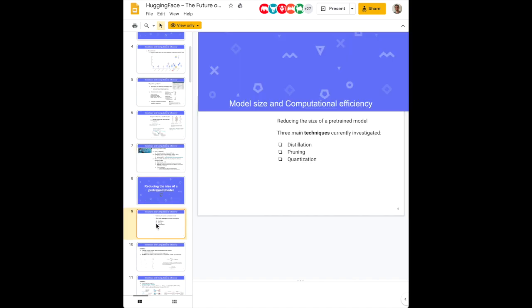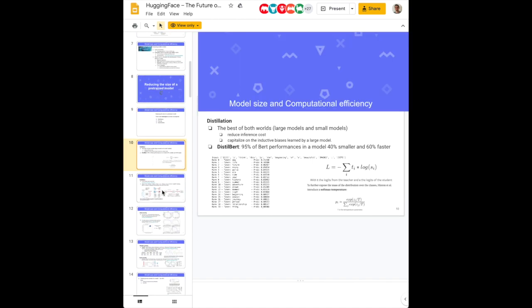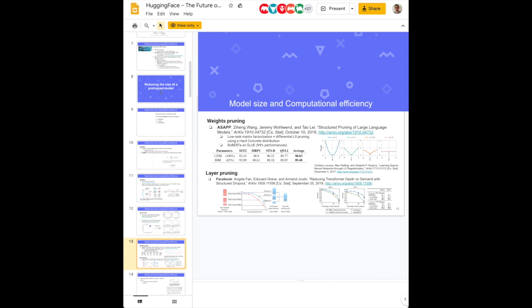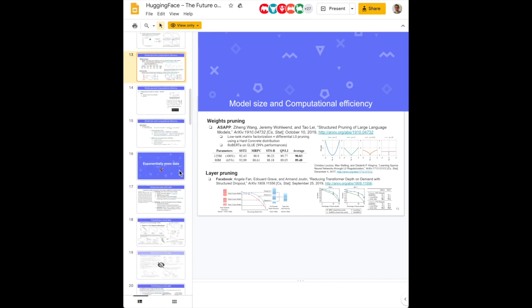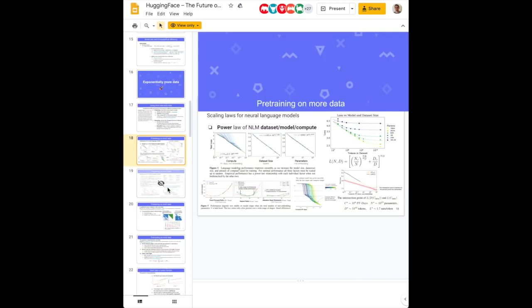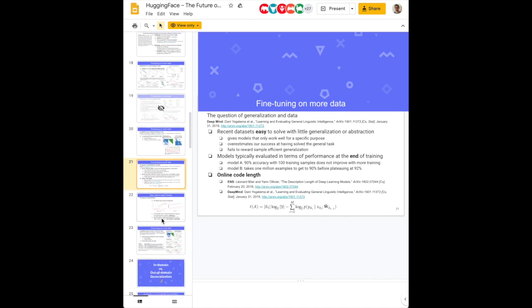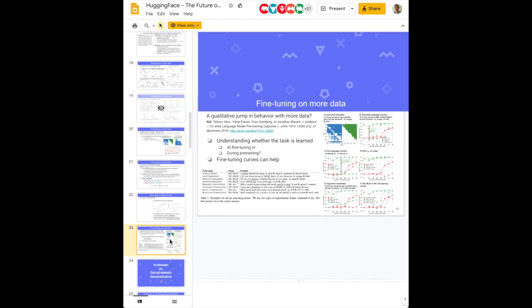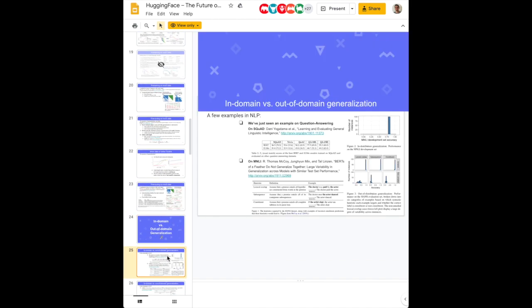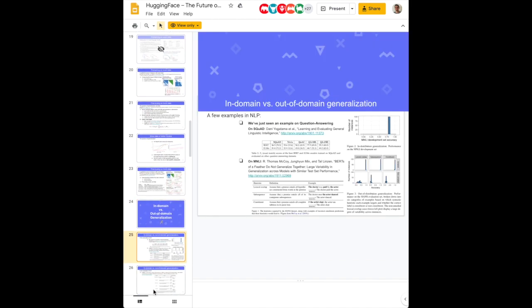The talk then goes on to making use of more data and reviewing OpenAI's paper Scaling Laws for Neural Language Models, further discussing the idea of a phase shift where we see qualitatively different behavior in these language models as they get larger and get more data to train on. The talk further describes problems with generalization, such as birds of a feather do not generalize together, showing that BERT models trained on the same in-domain data will generalize differently to out-of-domain data.